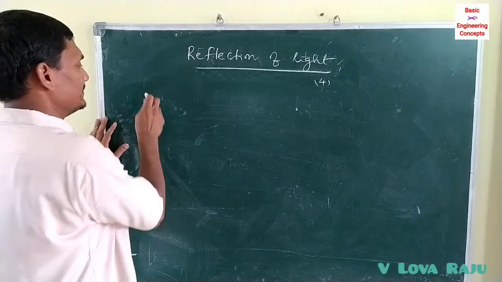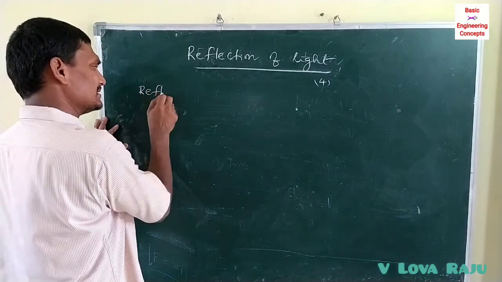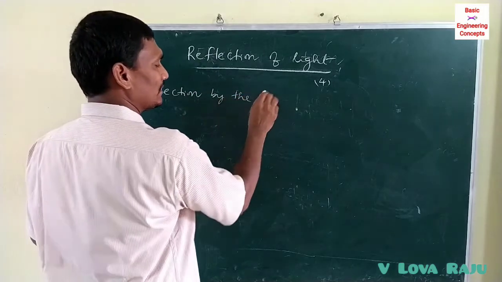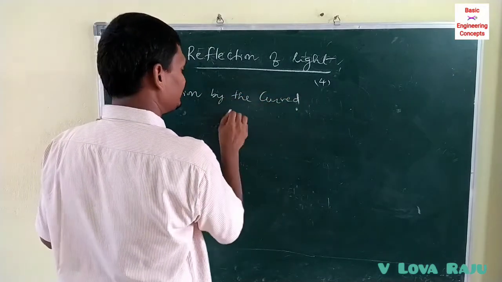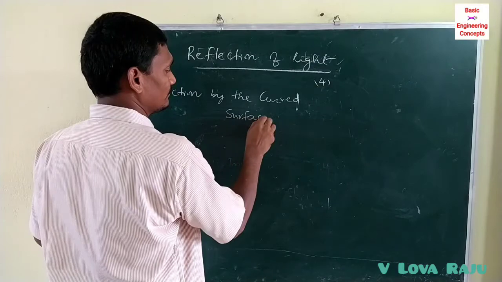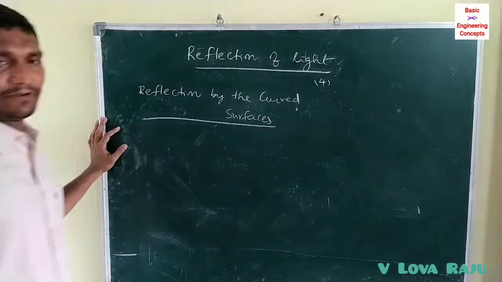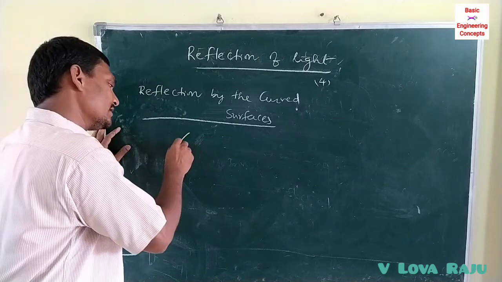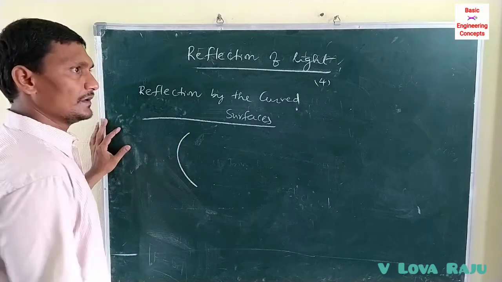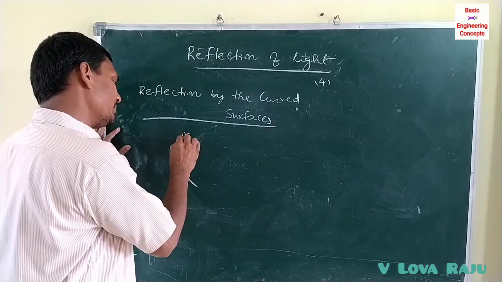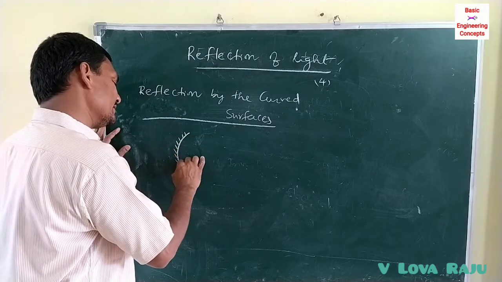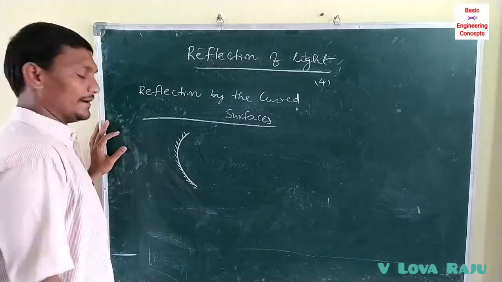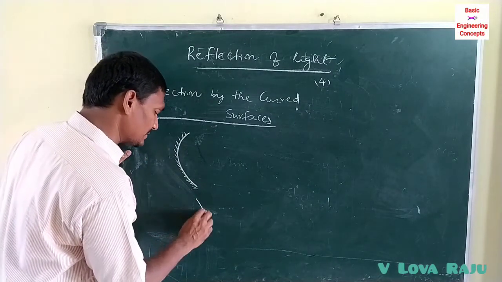Next concept is reflection by curved surfaces. First of all, this is a curved surface. If the outer part of this curved surface is coated with some material, it is called a concave mirror. This is a curved surface.